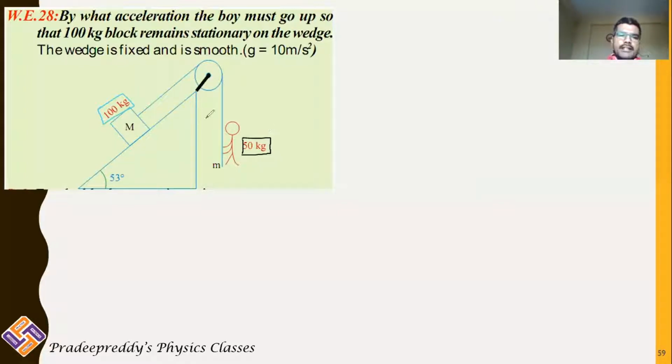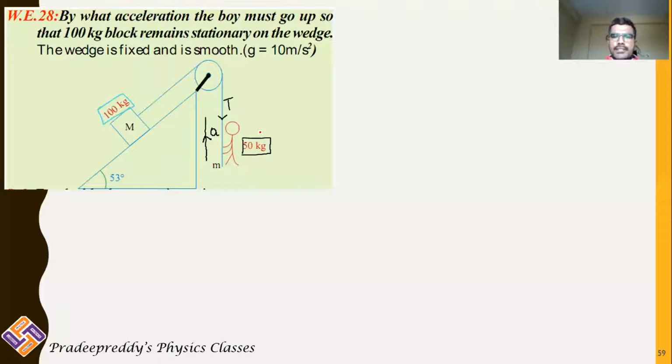Now let us consider this person is moving up with an acceleration a. As this person is moving up with some acceleration a, he is exerting some force on the string in the downward direction. So there is a downward force, that is tension, exerted on the string because the person is moving up by holding this string.